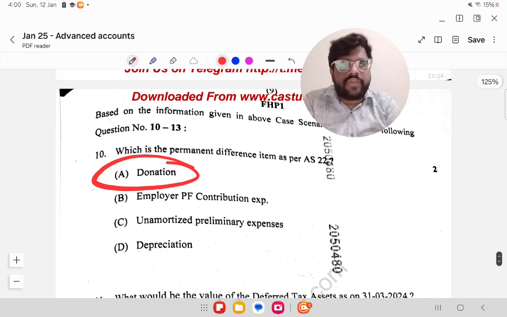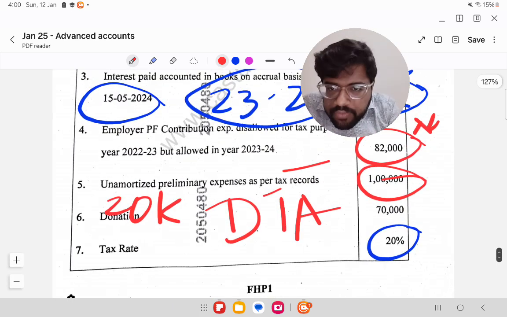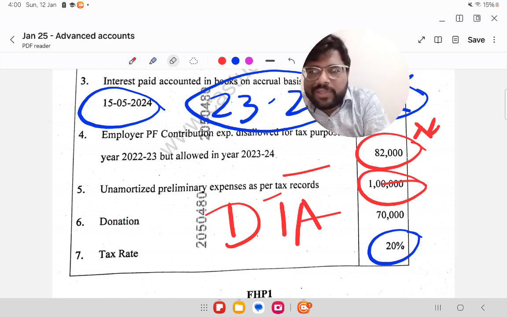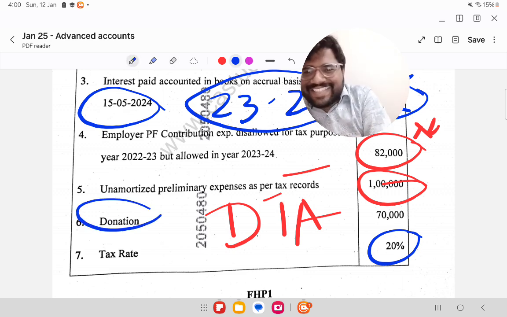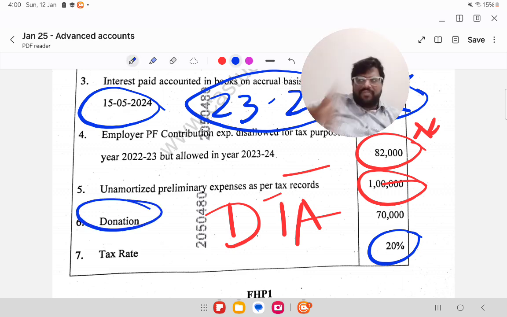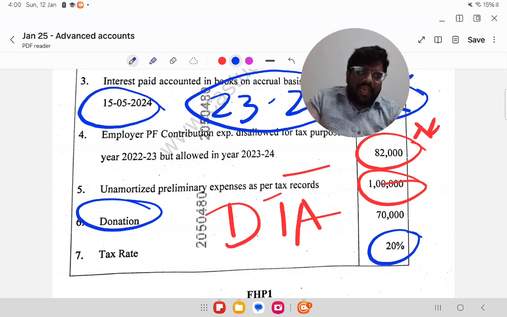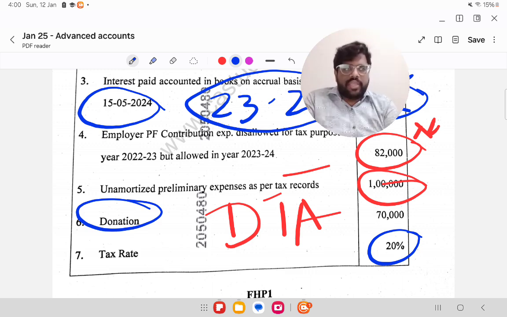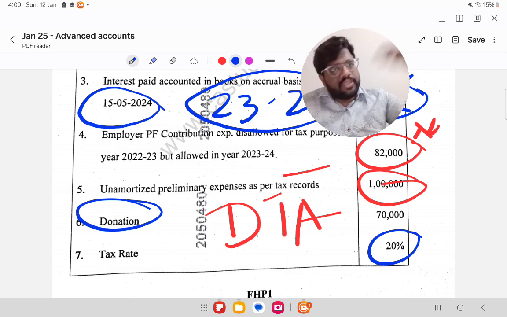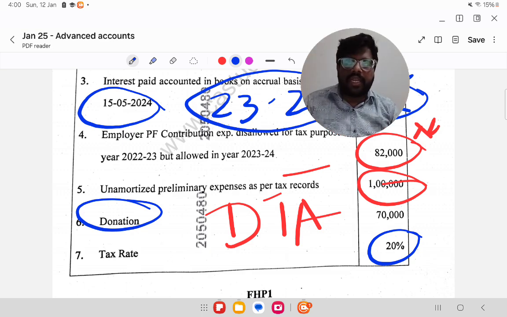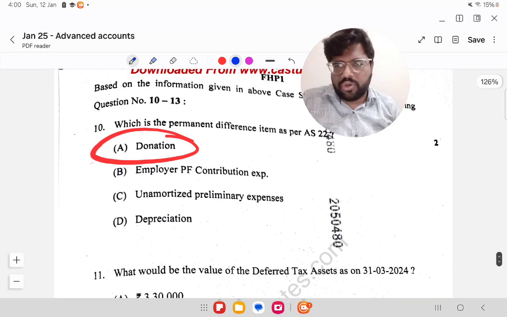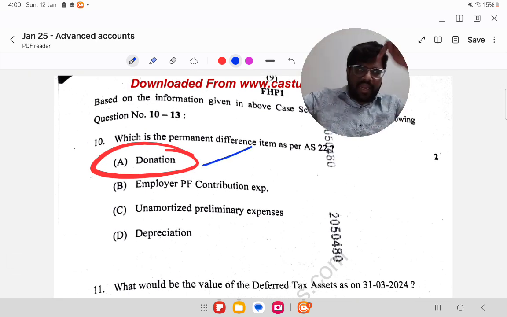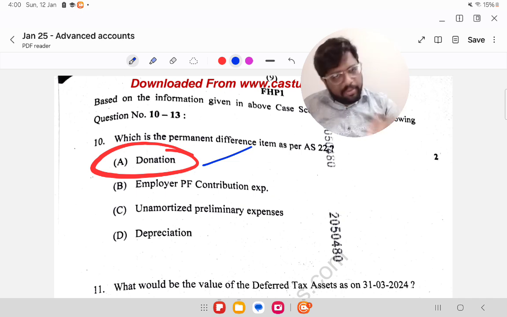Which is the permanent difference item as per AS? Oh, donation. We skipped donation. Oh, the last point is donation. Sorry. The donation, as and when we pay, we will consider as an expense in our books. But in income tax, they will not allow the donation now, and they will not allow it in the future. So it is a permanent disallowance, a permanent difference. So the first answer for the permanent difference is donation. PF was disallowed last year, currently allowed. Unamortized preliminary expense will be allowed in the future.